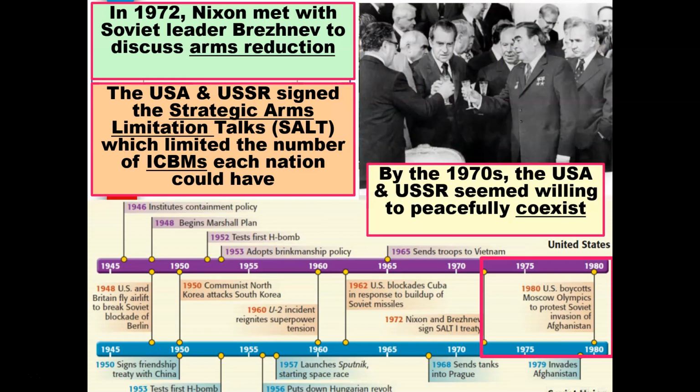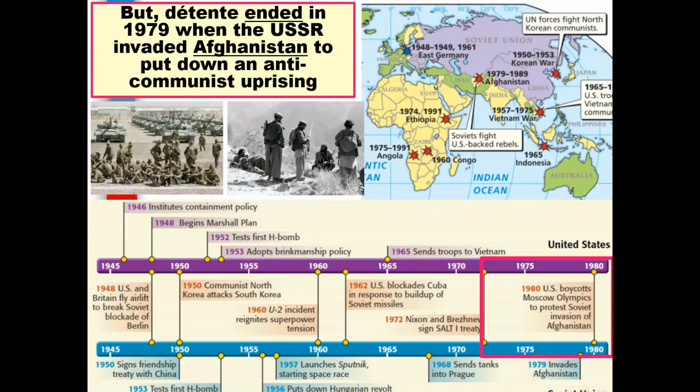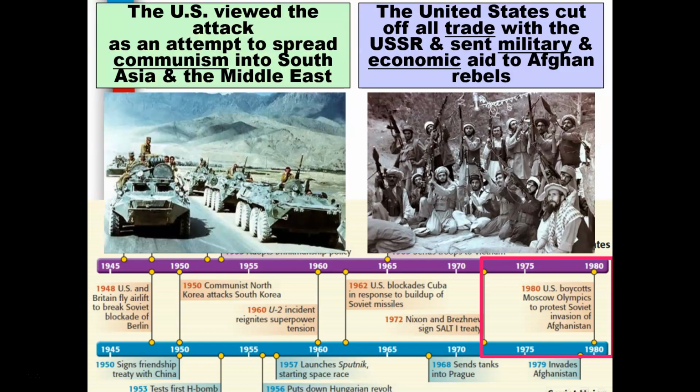By the 1970s, the United States and the USSR seemed willing to peacefully coexist, but détente ended in 1979 when the USSR invaded Afghanistan to put down an anti-communist uprising.